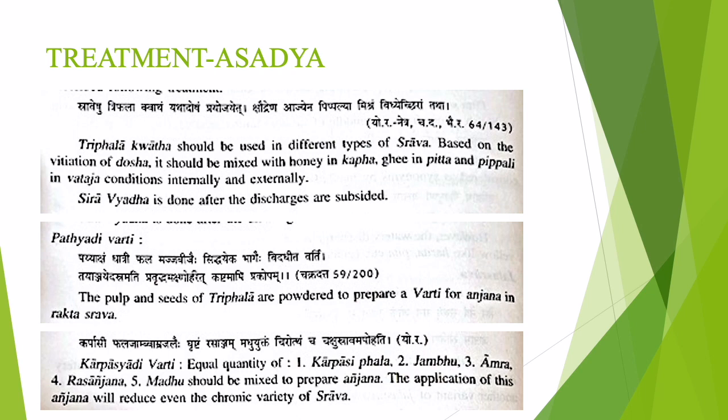Also in Chakradatta, Patyadi Varti is indicated for Raktasrava condition, and also in chronic varieties of Srava, we can use Karpasyadi Varti.